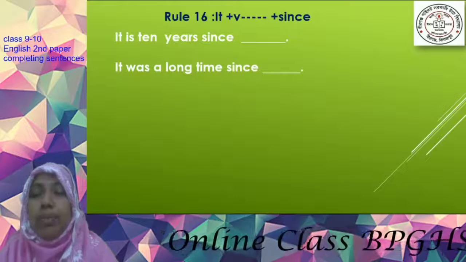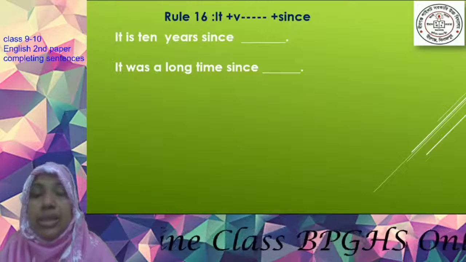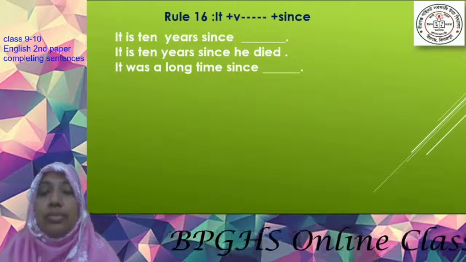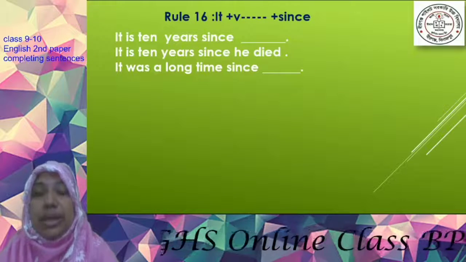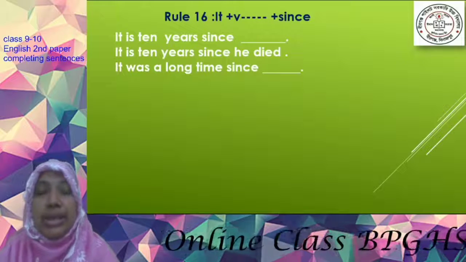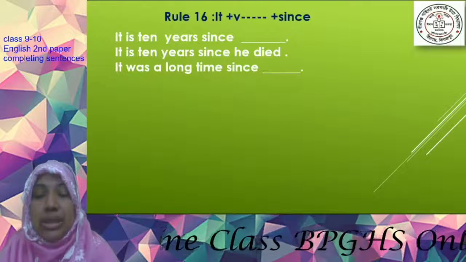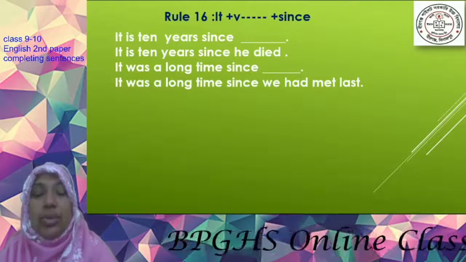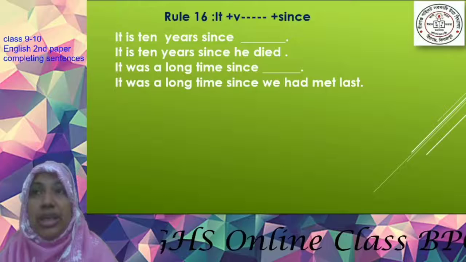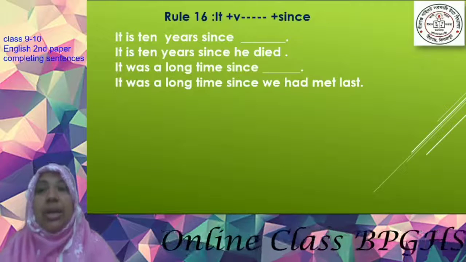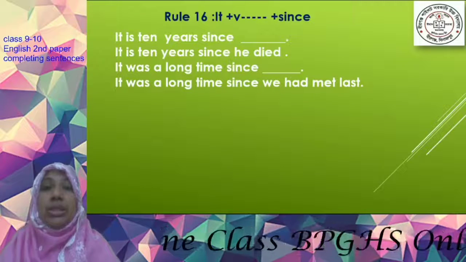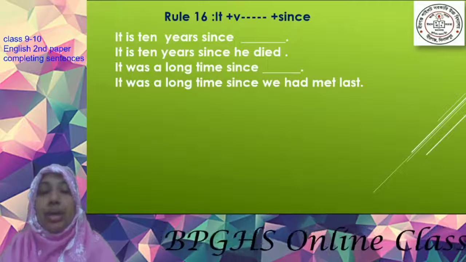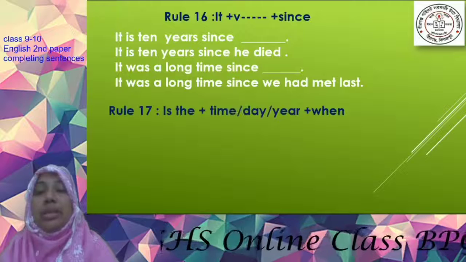If you get present tense before since, then you will have to use past indefinite tense in the second clause: It is 10 years since he died. But if you get past tense in the first clause, then you will have to use past perfect tense in the second clause: It was a long time since we had met last. In this way you will have to complete this sentence.